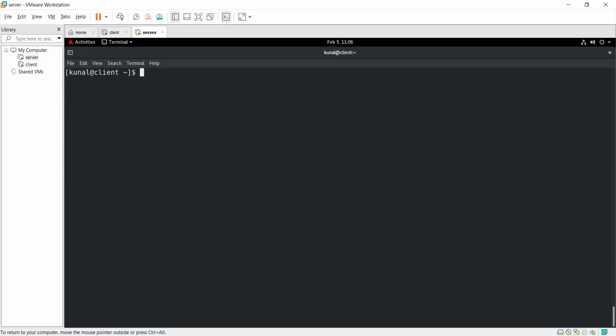I do not have the privilege to do anything. I'm a normal Kunal user, as you see. It's a dollar sign, so it's a normal user. pwd, present working directory, is home Kunal. If we give the permission of sudo, on that condition he can do anything. If Kunal has sudo permission, he will be able to do anything.